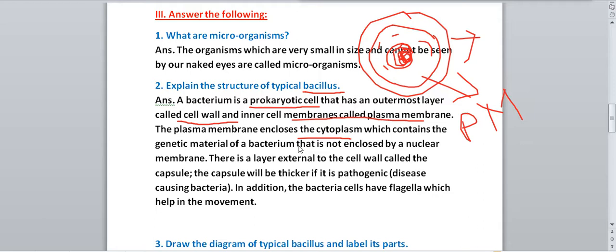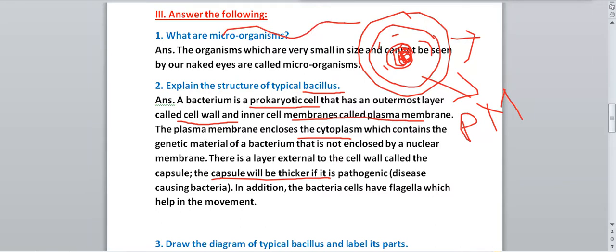There is a layer external to the cell wall called the capsule. The capsule will be thicker if it is pathogenic, disease-causing bacteria. Okay, after that, one more layer will be there outside the cell wall, that is called the capsule. The capsule will be thicker if it is pathogenic. Pathogenic means if the bacteria will cause disease, then it will be thicker. The bacterial cells have flagella which help in movement. In the bacteria, thread-like structures are present, that are called flagella, which help in the movement of the bacteria.